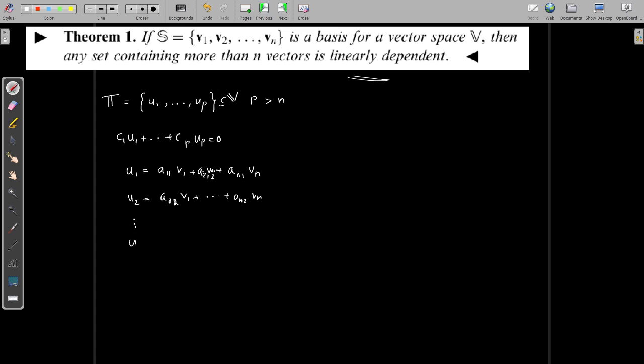And the last one is up: we write a1p v1 plus etc. plus anp vn. So we can easily find all these coefficients.